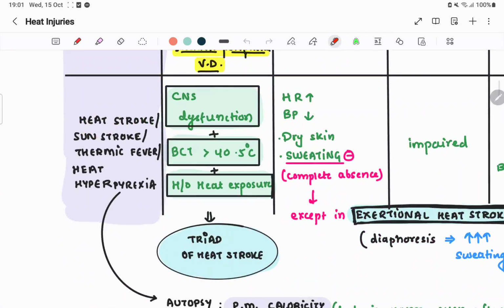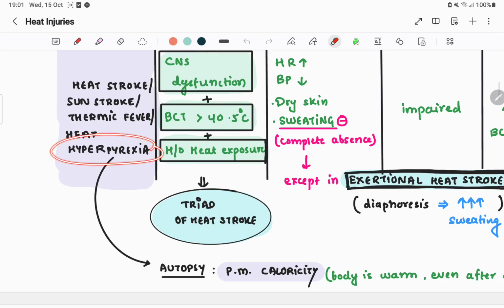The last one is the most dangerous one, heat stroke, also known as sunstroke, thermic fever, or heat hyperpyrexia. Many names: heat stroke, sunstroke, thermic fever, or heat hyperpyrexia. Hyperpyrexia means an aggravated state of fever.